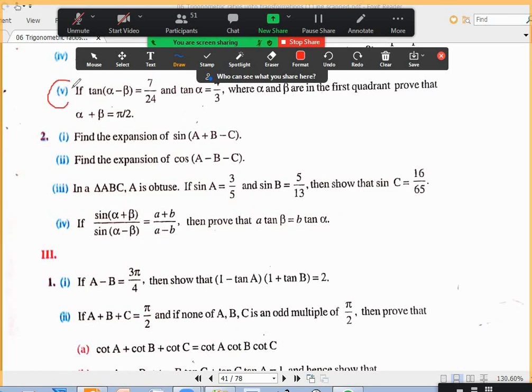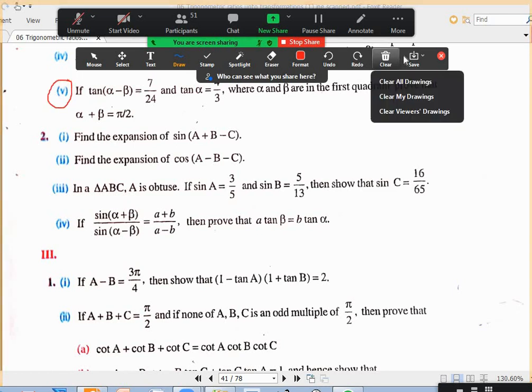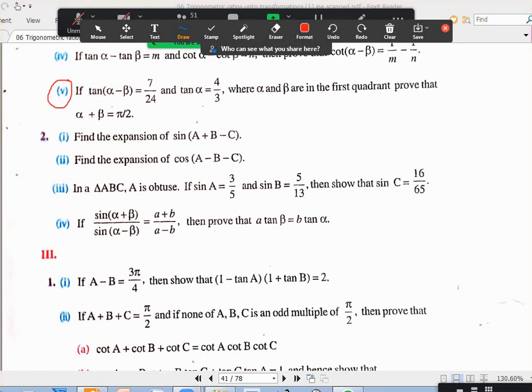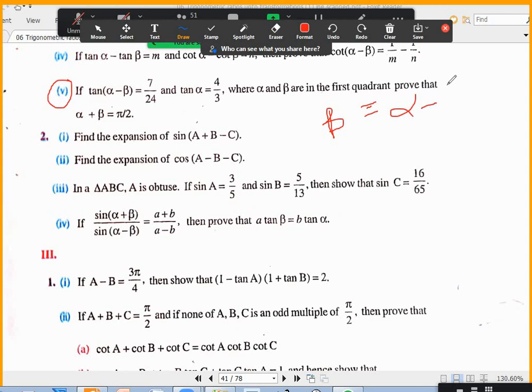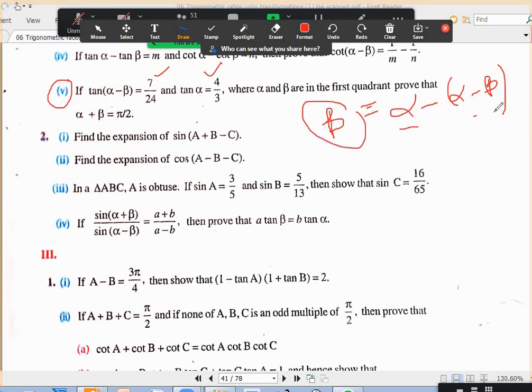Anybody doubt about this fifth question? Somebody can substitute tan, expand this tan alpha minus beta, substitute tan alpha, you'll get tan beta. That is one option. Or you can write beta as alpha minus something, apply tan on both sides. You know this, you'll be able to get tan beta, like the tan A minus B formula. Then you're going to get 3 by 4.